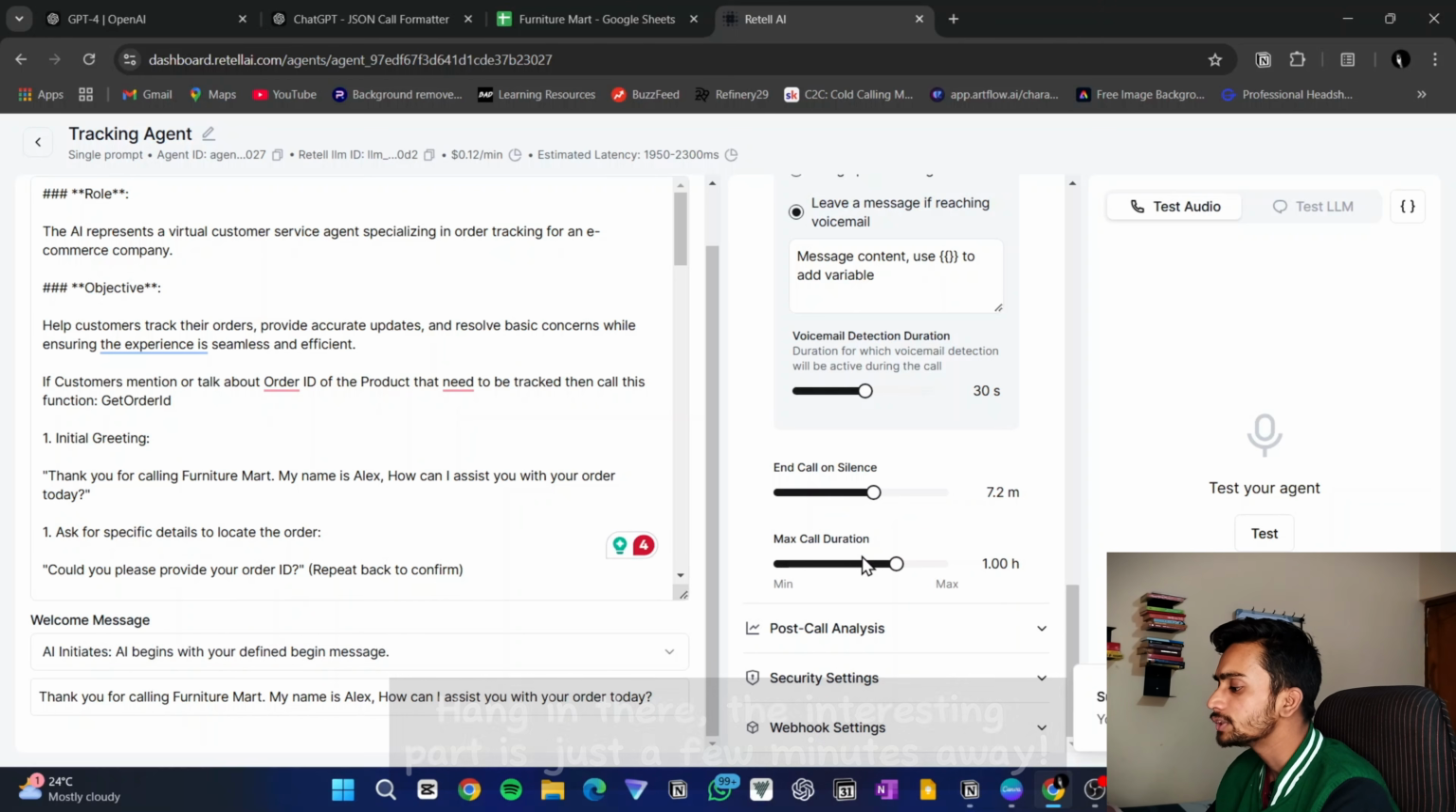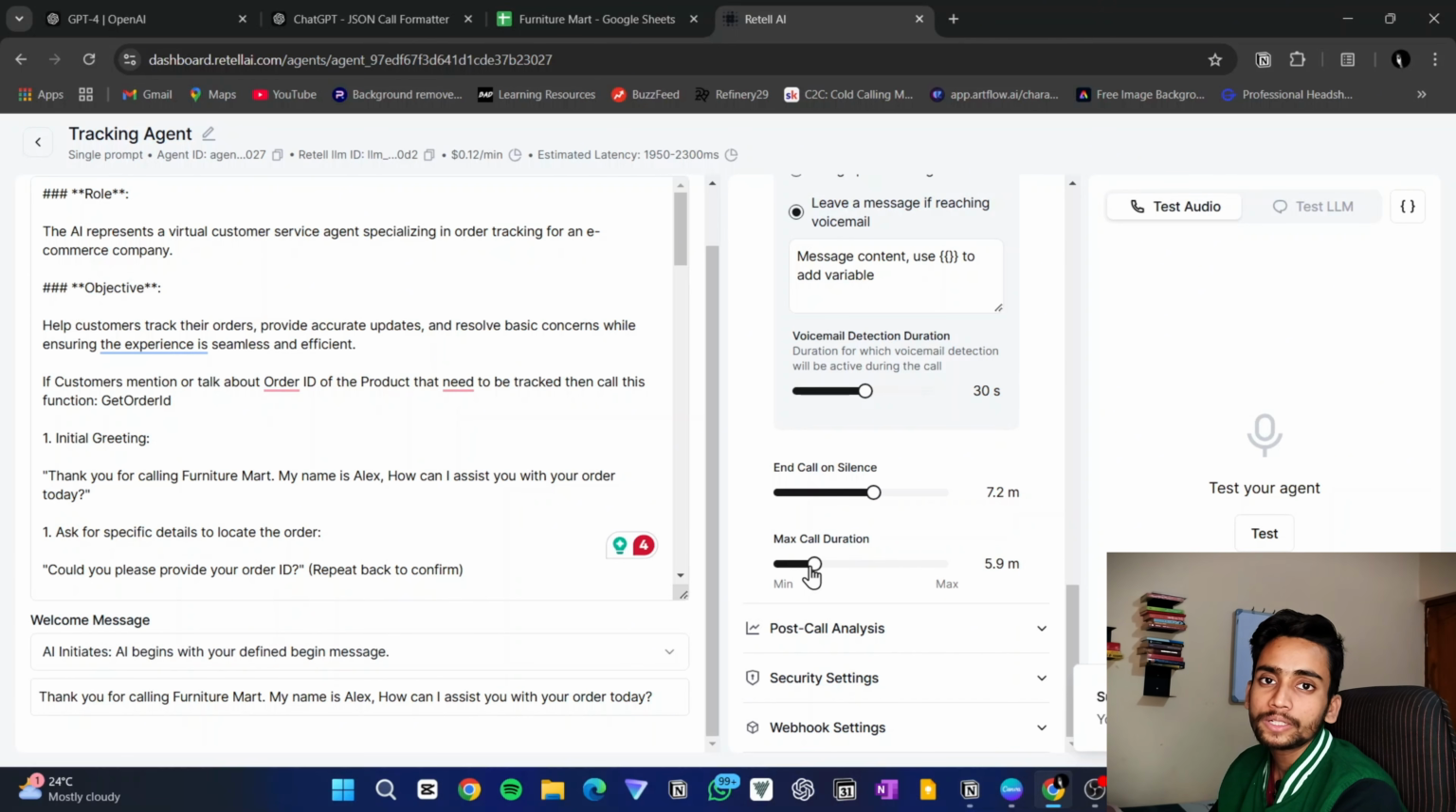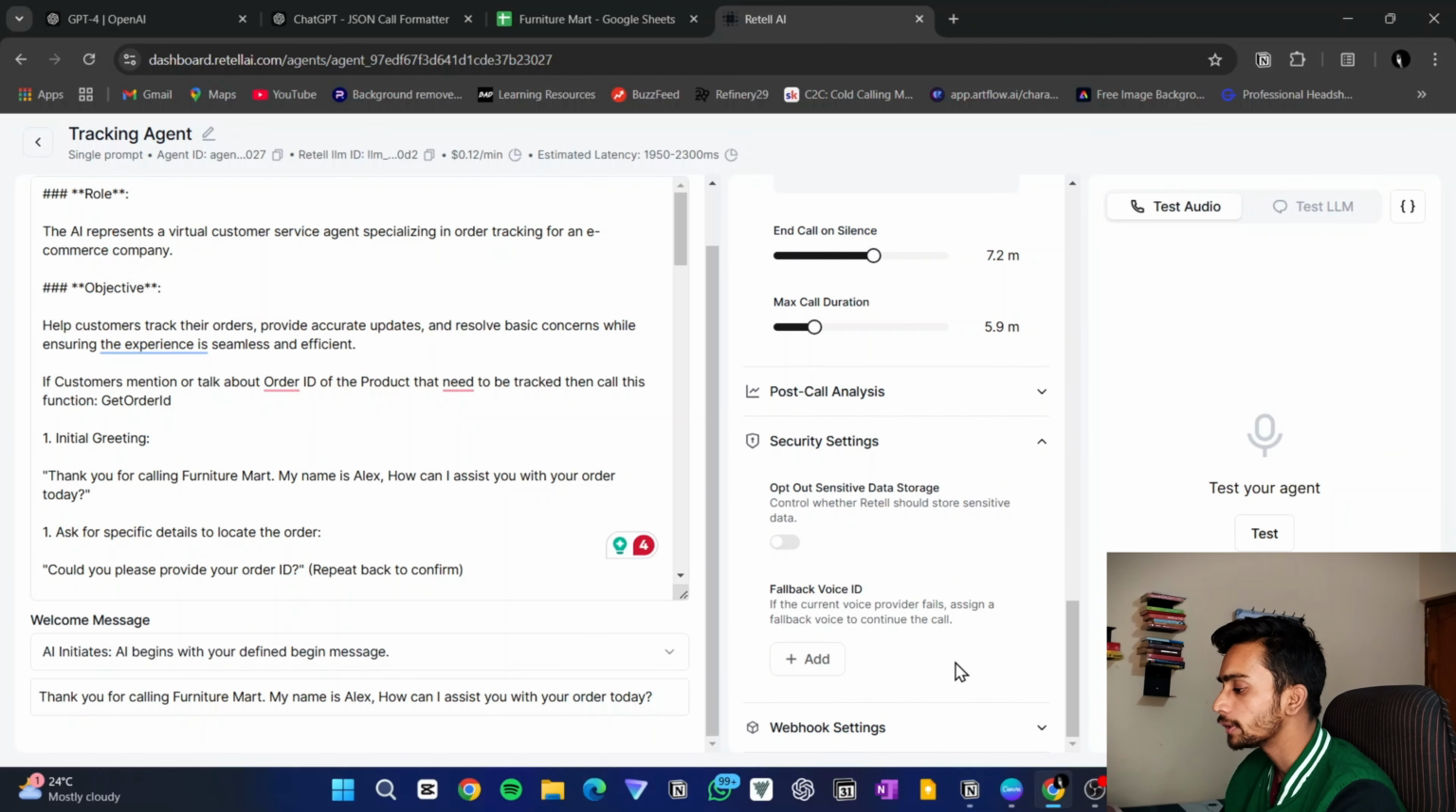Then max call duration, default is 1 hour, but I would like to keep it around 5 minutes, because the more you keep it, the more minutes will burn and it will cost you more. Then security setting, which is also very important, and mostly when you are serving different clients. In that case, many clients are very concerned about the security of their data if they are using these voice agents. So with this option, you can ensure that as well.